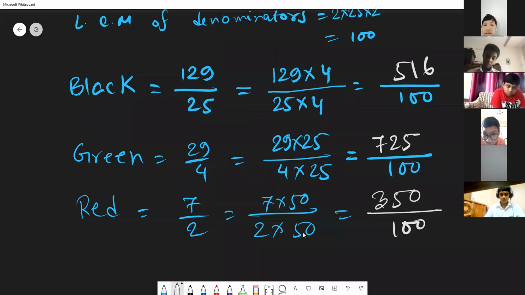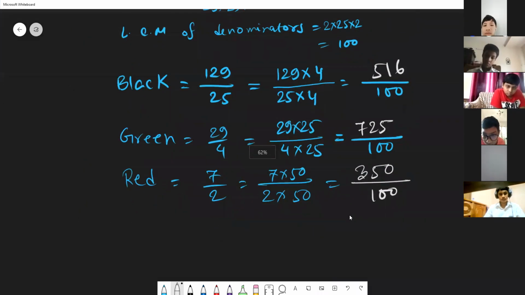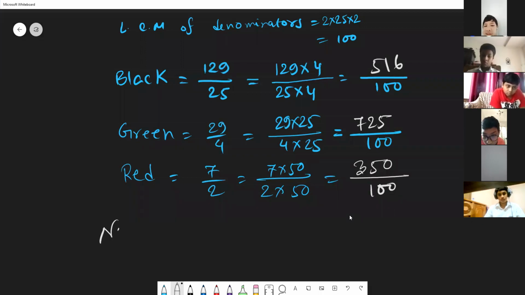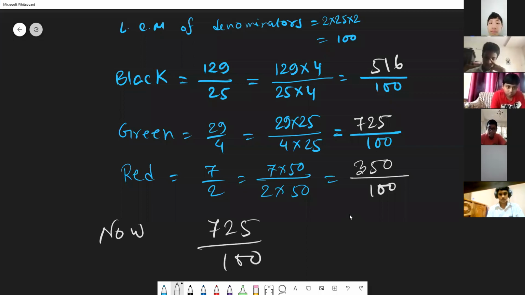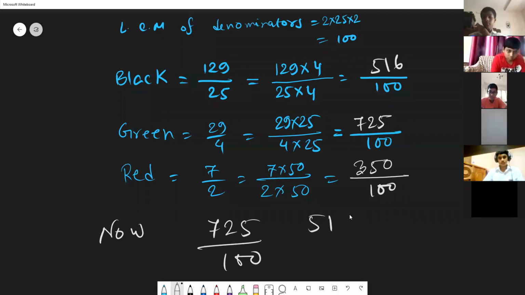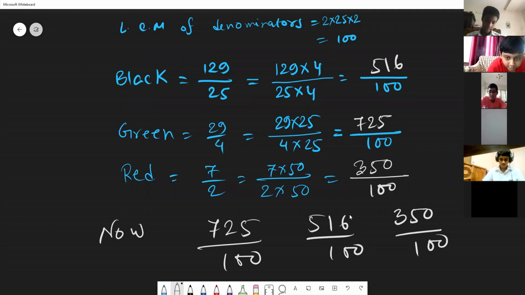So now if we give attention to their answers, we can easily identify which one is the greater numerator. Greater numerator: 725 by 100. Then the next numerator, 516 by 100. Then the next numerator, 450 by 100. Then 350 by 100. Okay, ascending order.